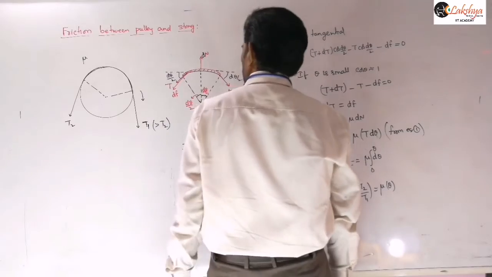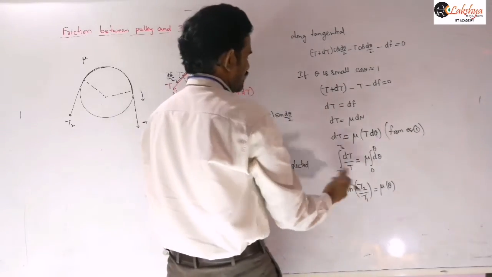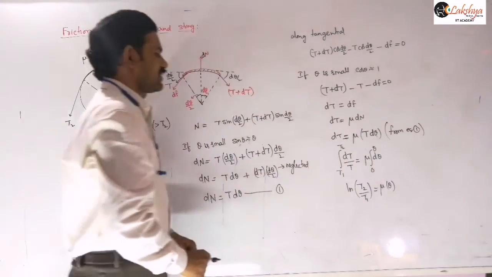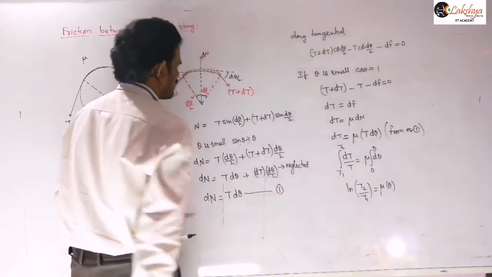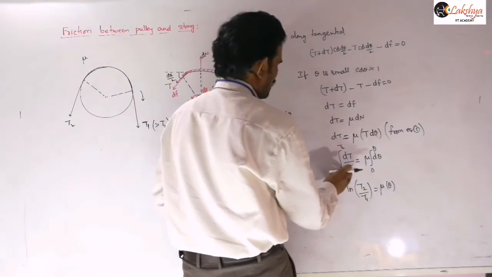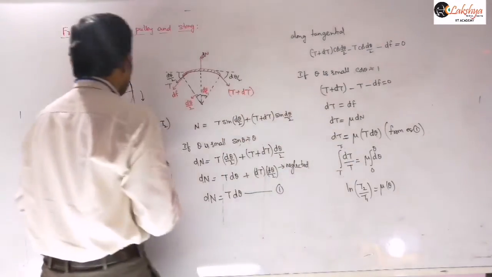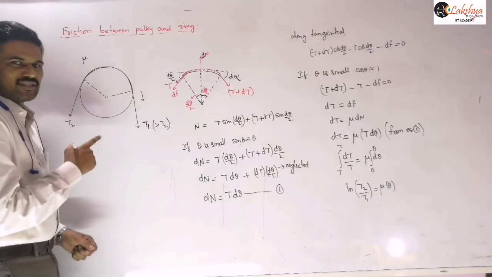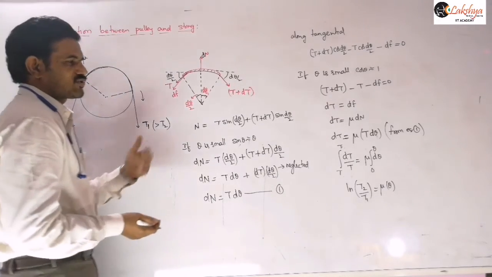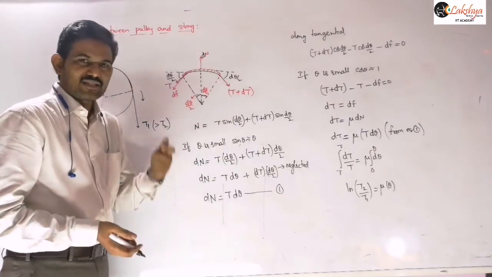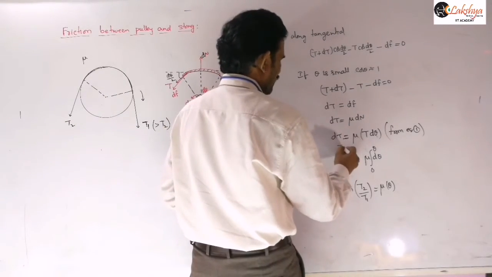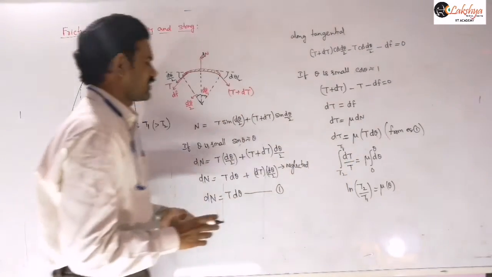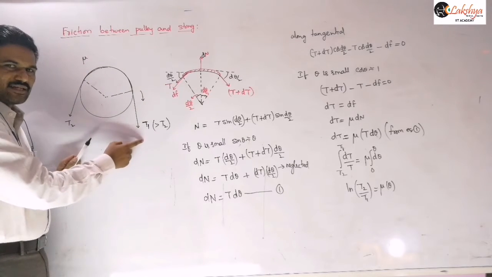So you need to take this T2 value in increasing order, that means this value we are taking is increasing. Then you need to change those limits, or you may change this equation, because here we are taking T1 as larger than T2. If the theta value is increasing, then the tension is also increasing, so we need to consider T2 and T1 like this.